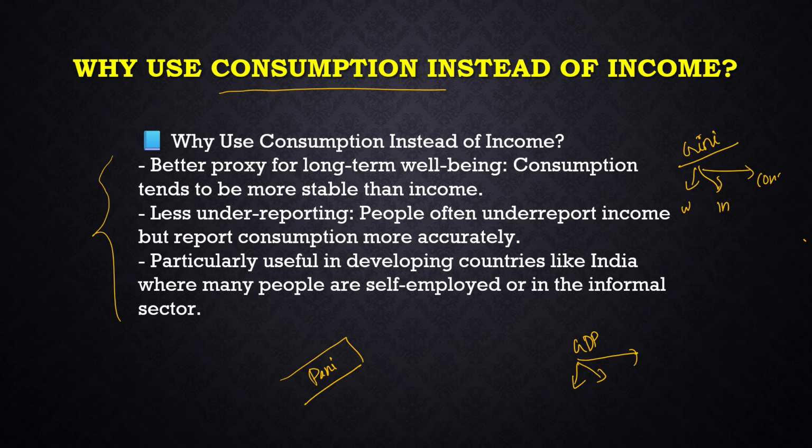That's why even if we go for the income GDP method also, our country will not be able to calculate accurate figures. So because of the existence of the informal sector in our country, a country like India always focuses on consumption, because consumption cannot be hidden from the economy. That will be a more accurate, better proxy for long-term well-being.